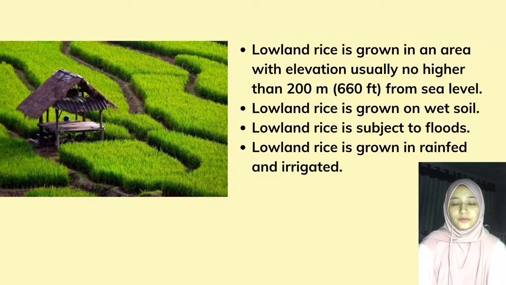Next, lowland rice is subject to floods. Flooding is a recurring phenomenon in several lowland rice growing areas. Approximately 1/4 of the global rice crop, like 40 million hectares, is grown in rain-fed lowland plots that are prone to seasonal flooding. Even though rice is a reasonably flooding-tolerant crop, the annual loss incurred by farmers due to flood is large. But great progress has been made during the last 2 decades in our understanding of the mechanisms involved in adaptation and tolerance to flooding in rice.